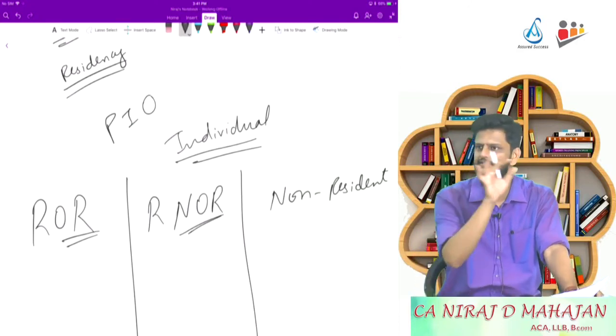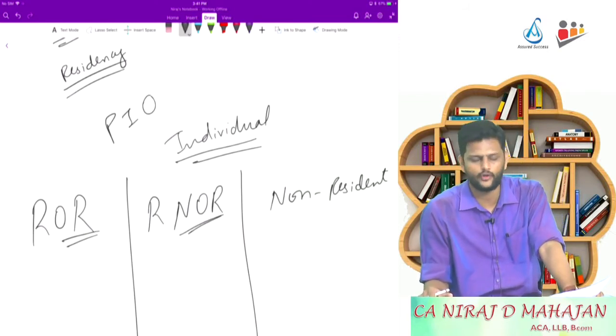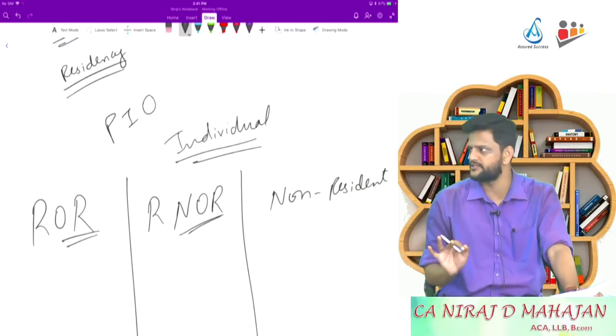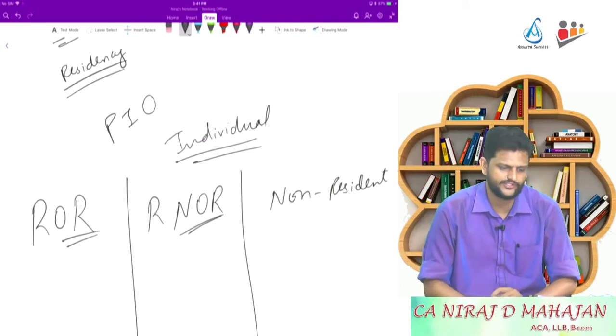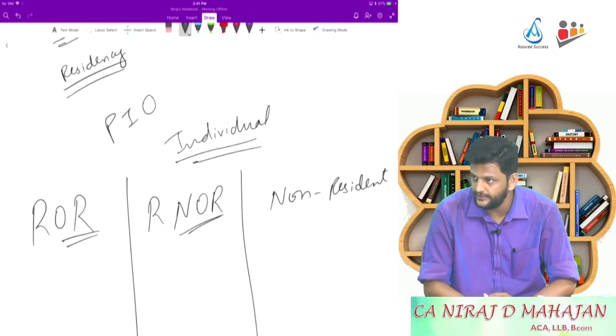Okay? Second column is of RNOR, resident but not ordinarily resident. Now check which incomes are taxable for this person. Okay, there is a difference. Income which is received, deemed to be received, accrued or arisen, deemed to accrue or arise in India. Okay, in India.